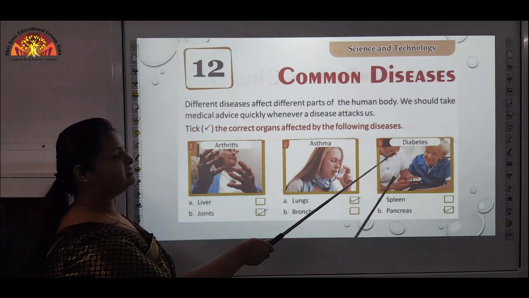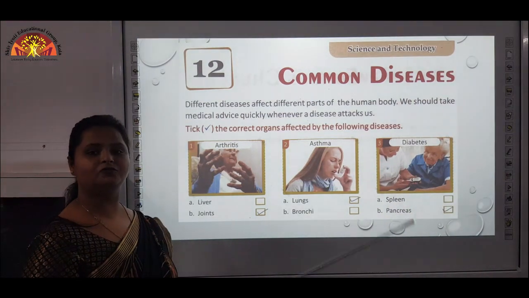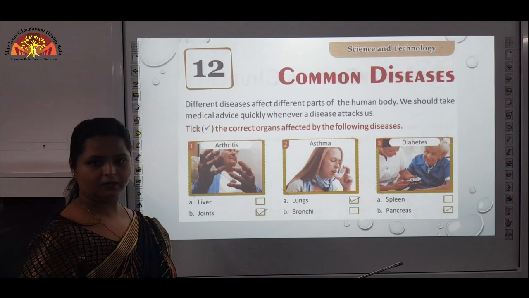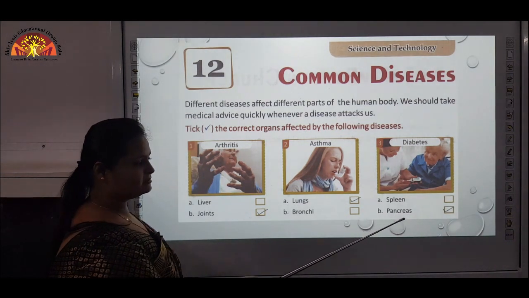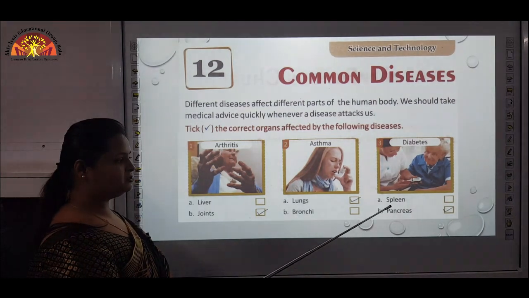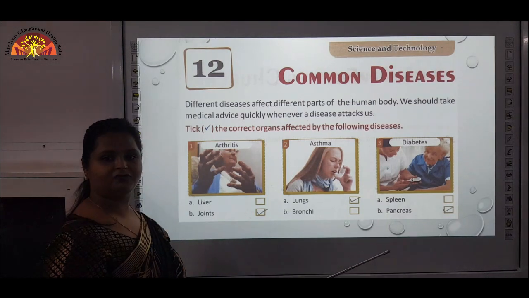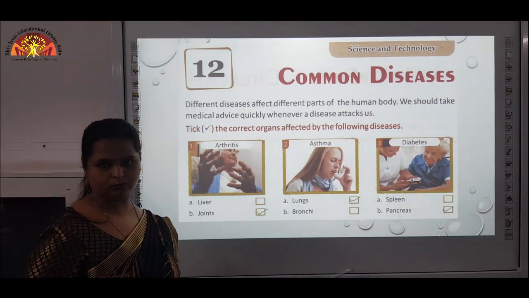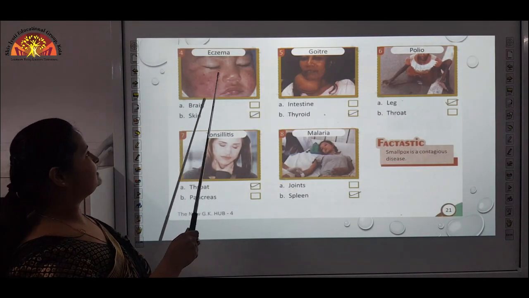Third one is diabetes. Diabetes is caused due to a high level of sugar in the blood, and that is related to the pancreas. The pancreas generates insulin, and when the amount of insulin is not regulated by the pancreas, the blood sugar gets high or low.